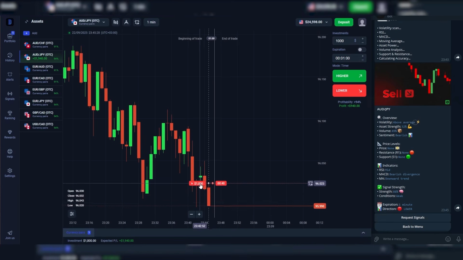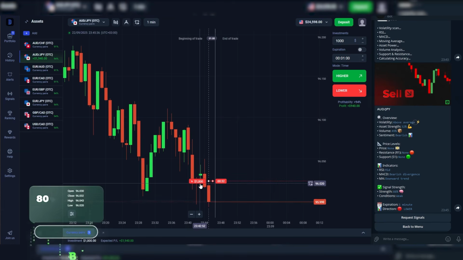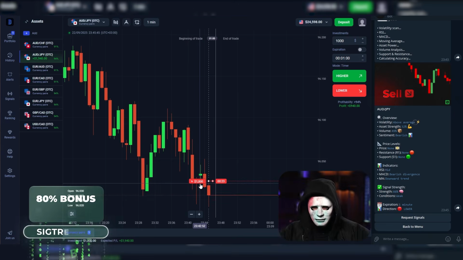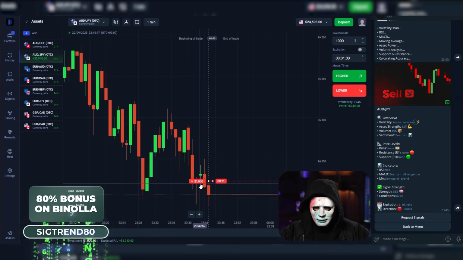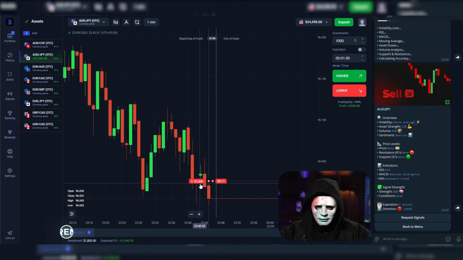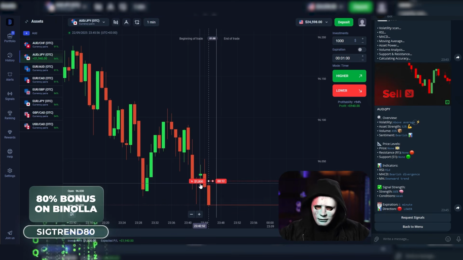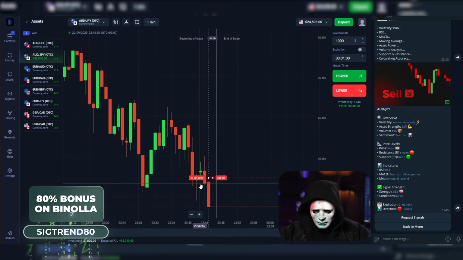And that's exactly what we did. And as we can see, after our entry point, after we entered following the analysis, everything started moving down, which is exactly what we need so that this option closes in profit. I enter without any doubts, because I can already see how well the signals are working. Every time the indicators align, and that's just under. This confirms the strength of the signal, and it really makes trading easier for me. I don't have any extra stress, and the technology does everything for me.